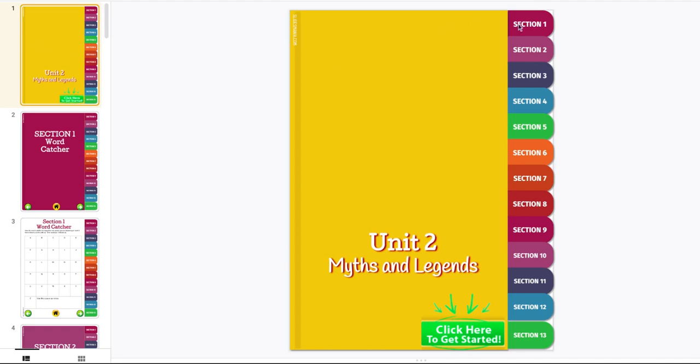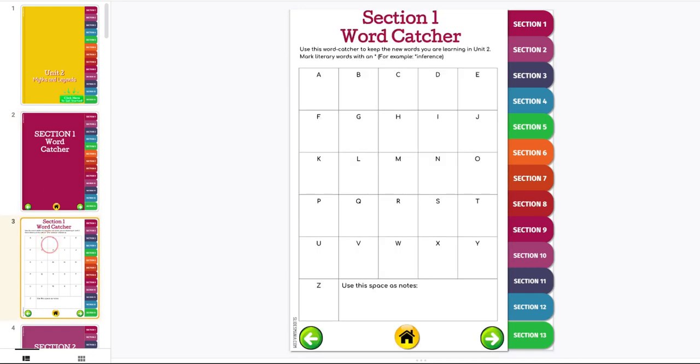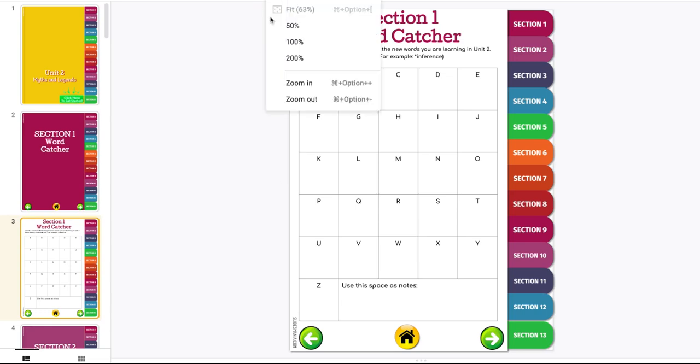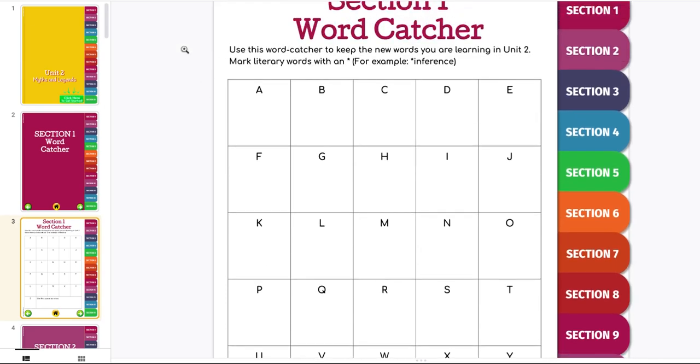So in section 1, you're going to see it's a word catcher. A word catcher is just a place where we're going to be taking notes over vocabulary words. It looks like this. It kind of looks like a word wall. But if I zoom in here, I can see that this word catcher is used to keep new words that we're learning in Unit 2. And it says mark literary words with an asterisk.